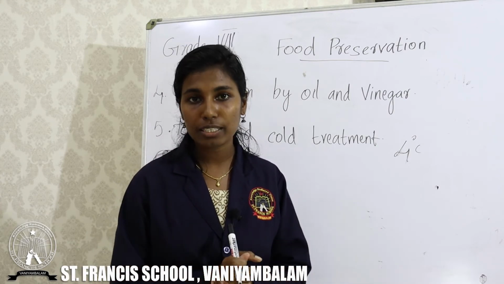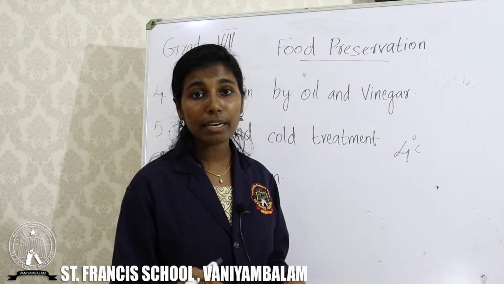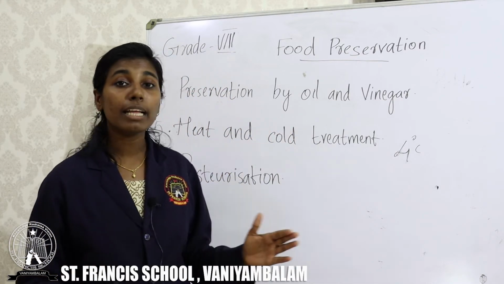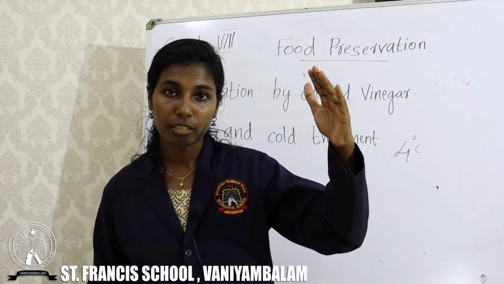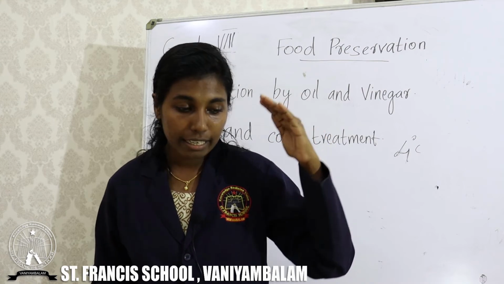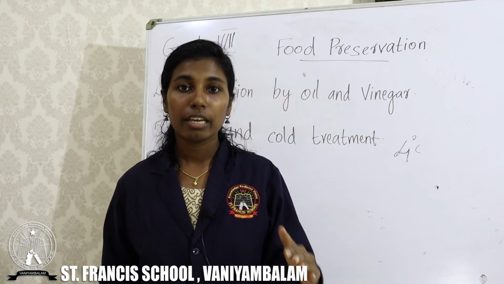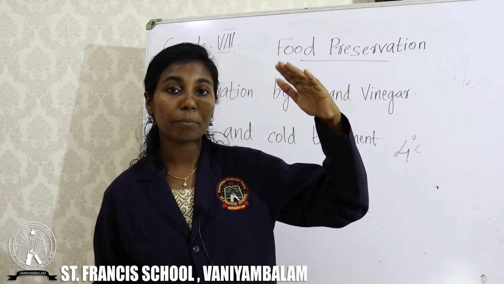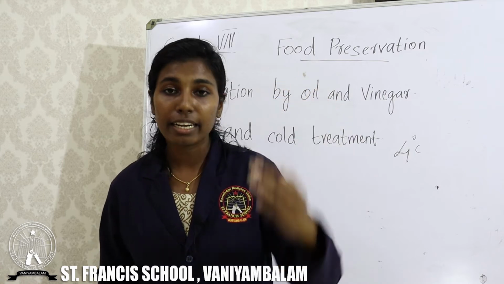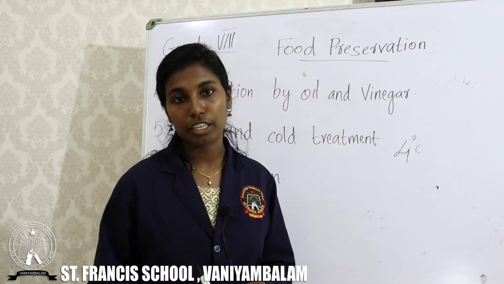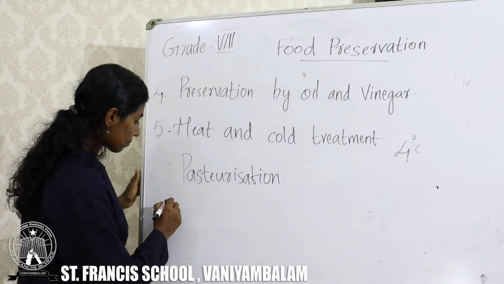What do you mean by pasteurization? It's simply treating the milk at high temperature followed by a sudden cooling.